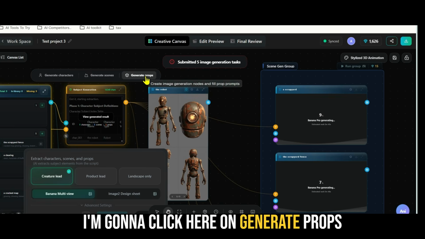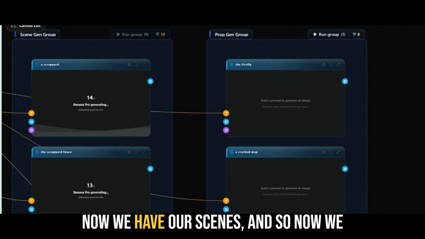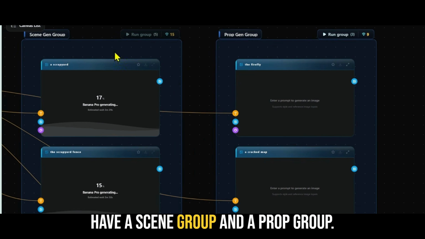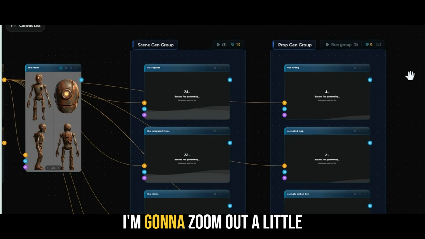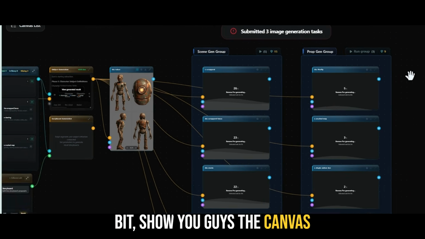I'm going to click here on generate props. I'm going to come over here. Now we have our scenes. And so now we have a scene group and a prop group. I'm going to click here on run prop group. I'm going to click on start. I'm going to zoom out a little bit to show you guys the canvas. And I'm going to drag around.